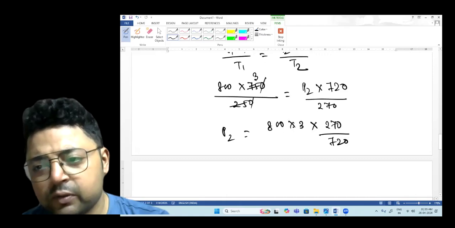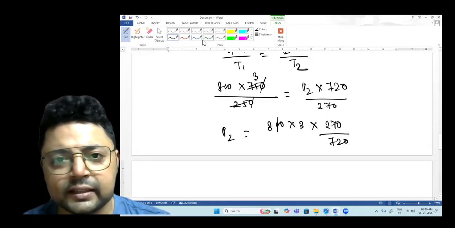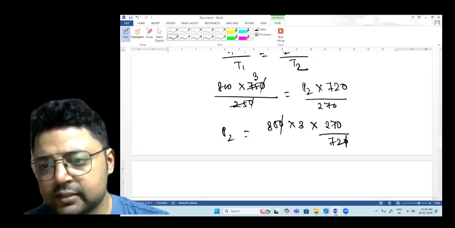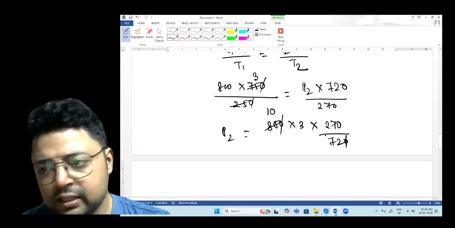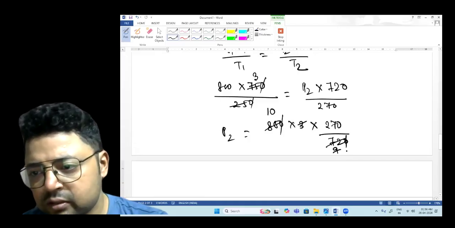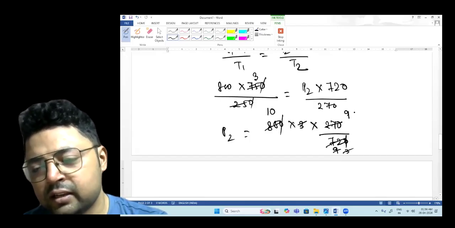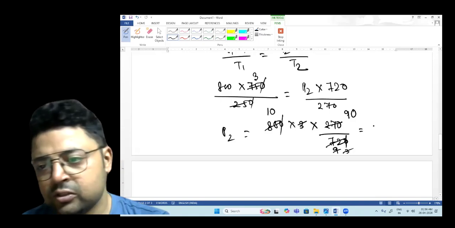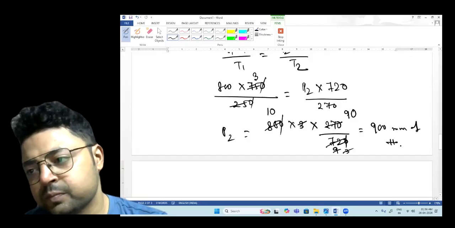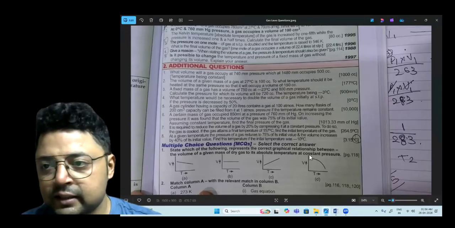Now, if you divide this, you have 800, you can cut one zero like this. The final zero should be cut like this. Now, 8 tens are 80 and 8 nines are 72. 3 threes are 9, 3 nines are 27, and 3 nineties are 270. So it will be 900 millimeter of mercury. Okay, so this is your final pressure, 900 millimeter of mercury. Let's see. Yes, it is given 900.